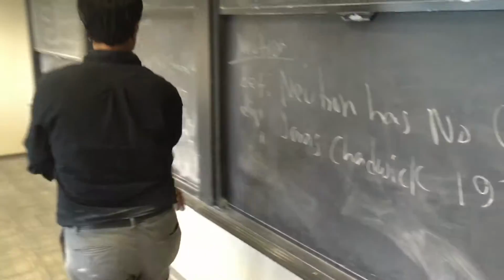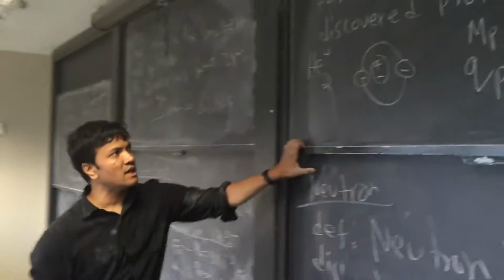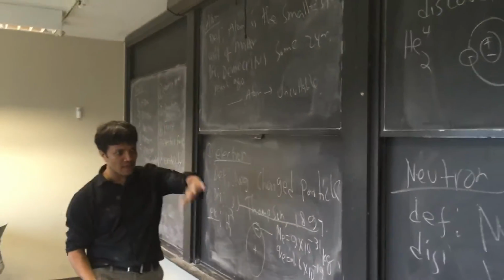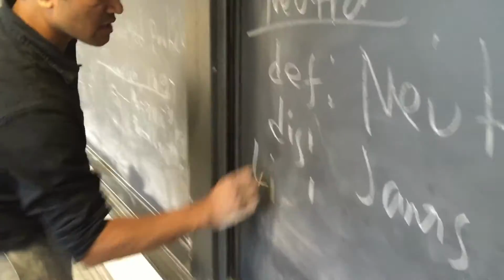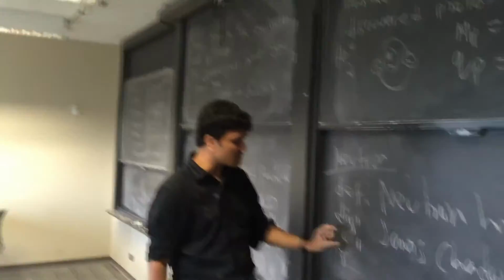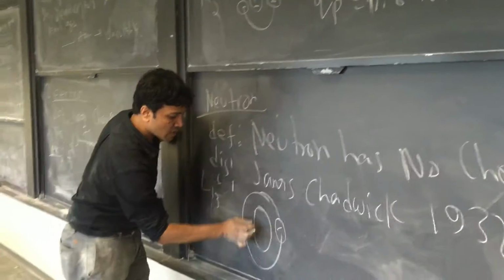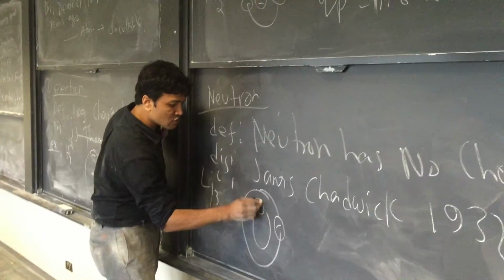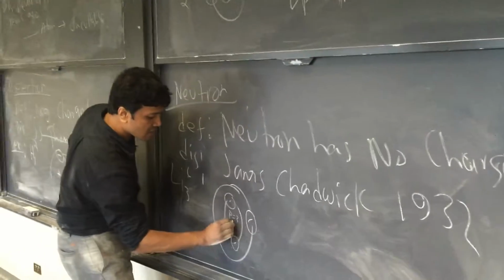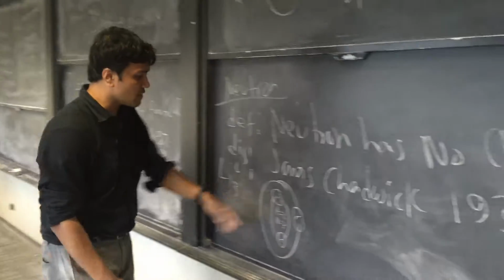We used hydrogen to understand the electron. We used helium to understand the proton. Now we're going to use lithium to understand the neutron. Lithium has atomic number 3 and atomic mass 6. So we're going to draw the lithium. It has 1 electron in the outer orbital and 2 electrons in the inner orbital, and it has 3 protons and 3 neutrons.